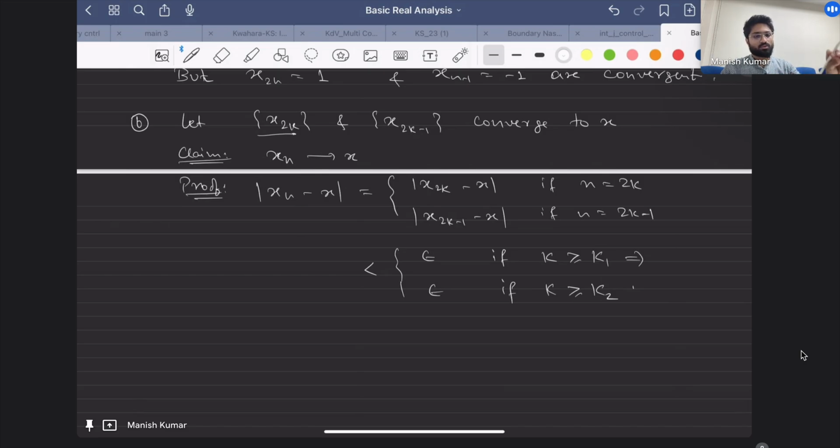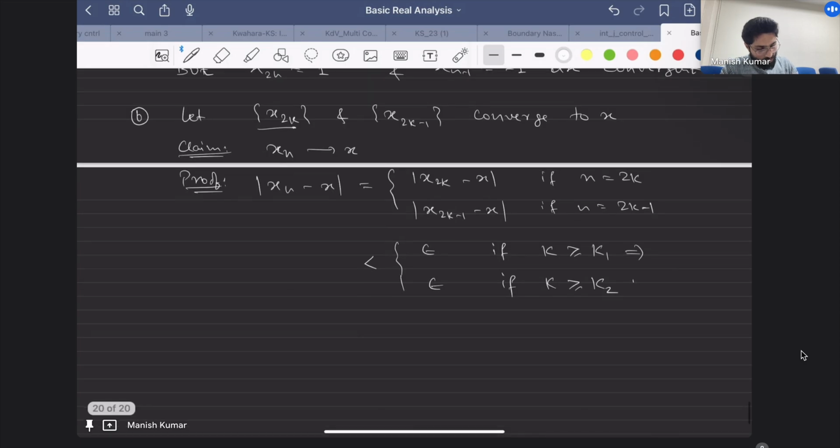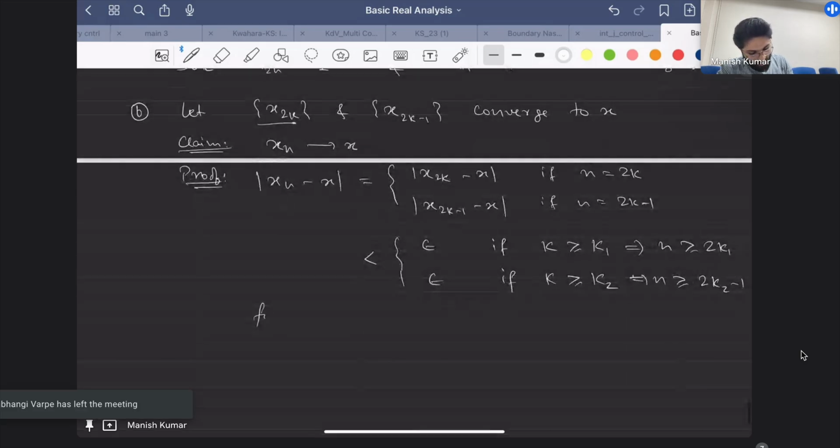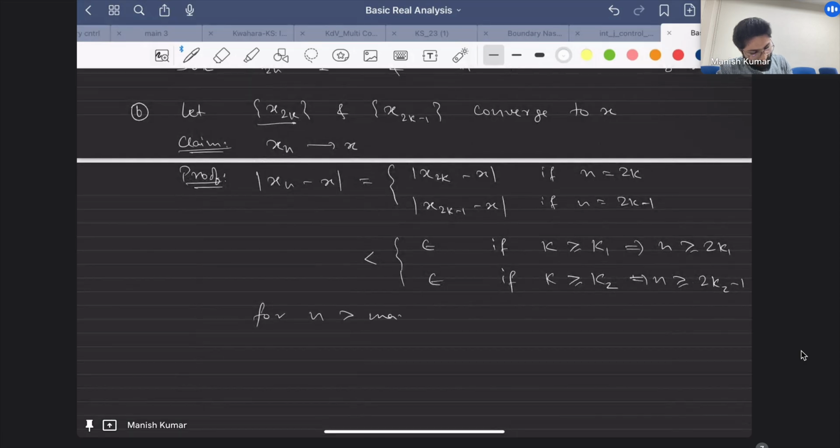Okay, so from here you can say that n, which is equal to 2k, is greater than or equal to 2k1, and n is greater than or equal to 2k2 minus 1. So you just have to choose n greater than the maximum of 2k1 and 2k2 minus 1, and then xn minus x is going to be less than epsilon. That's how you can prove it.